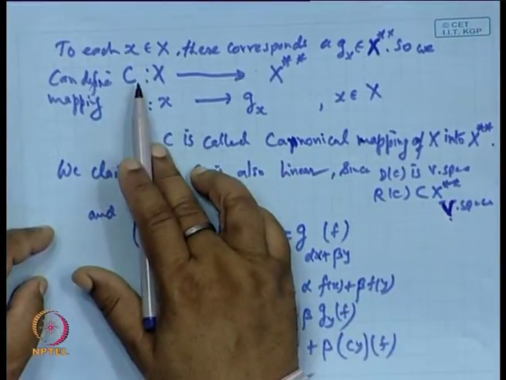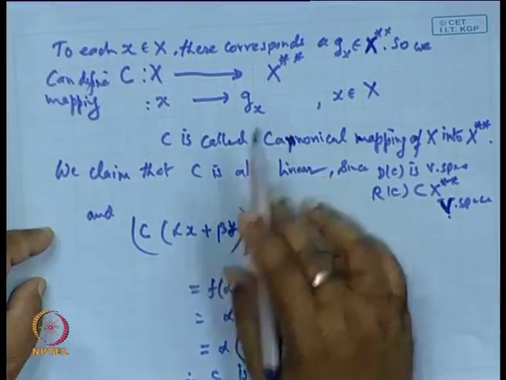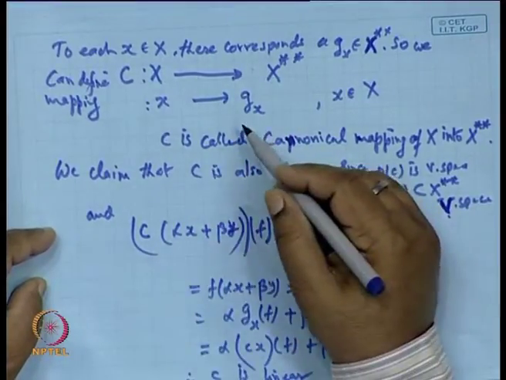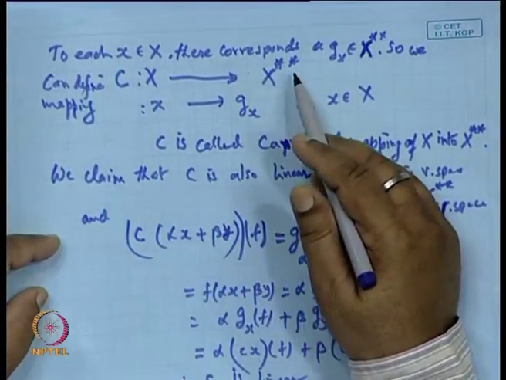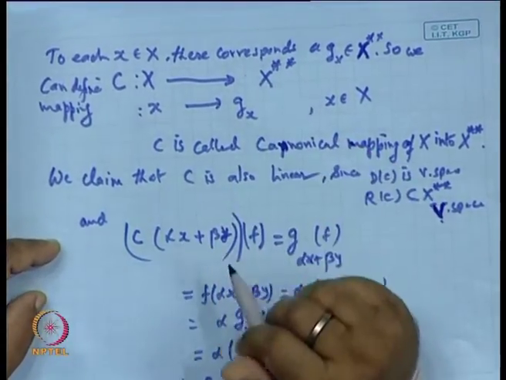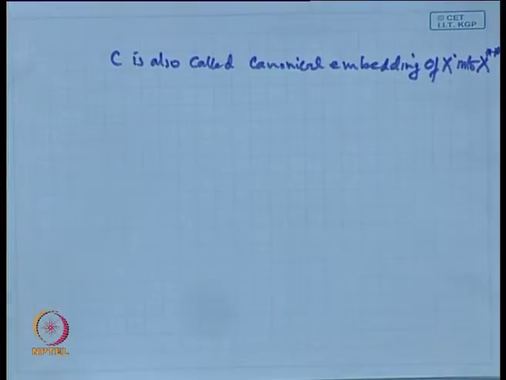So, the range of C lies in X double star. Now, what is the relation between R(C) and X double star? That is simple. If R(C) equals X double star, then we call the space a reflexive space, which we will come to. So, that is our purpose.